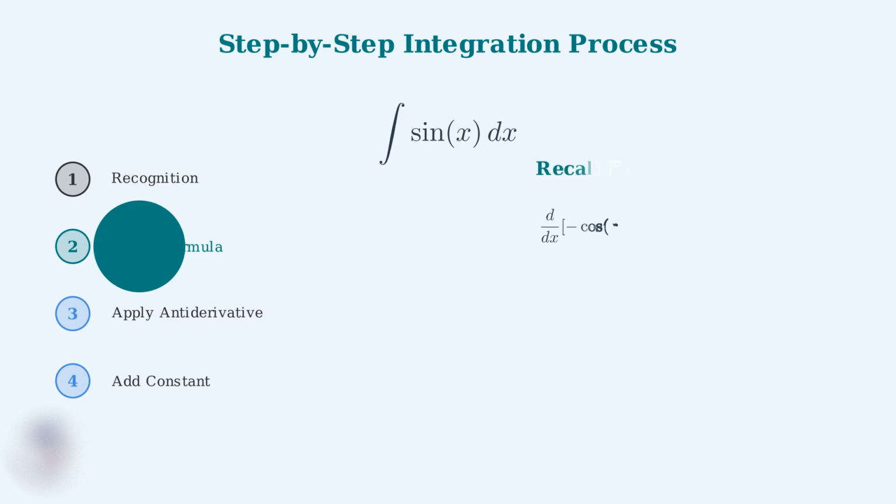Step 2 is recall formula. Here's where we use our knowledge of derivatives. We need to remember that the derivative of negative cosine x equals sine x. This relationship is the key to finding the antiderivative.